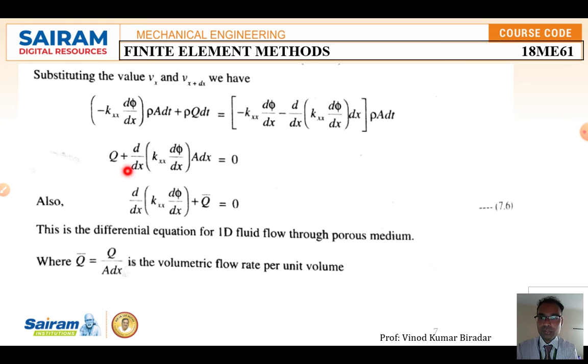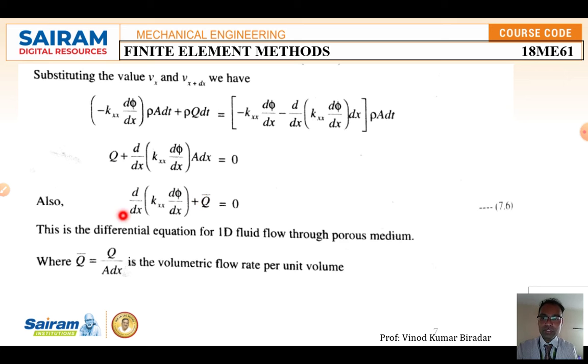You re-simplify this, you are going to get the rate of volumetric heat flow rate Q plus d/dx of Kxx dφ/dx times area times dx. Again, Q is nothing but the heat generated. Again we re-simplify this. We can also write this equation as d/dx of Kx dφ/dx plus the internal heat generation, that is Q by A, which is equal to 0.